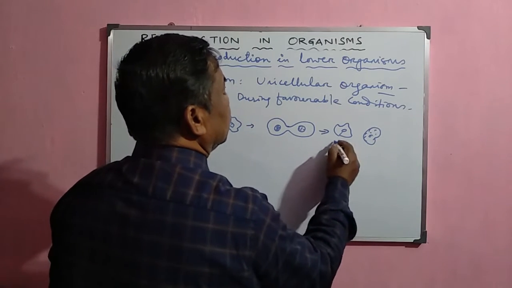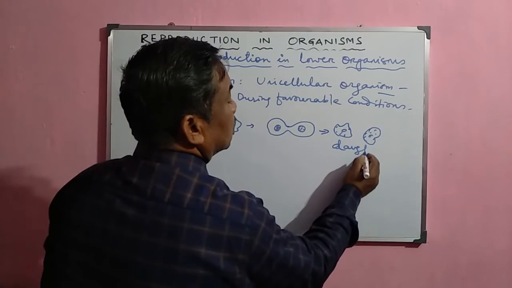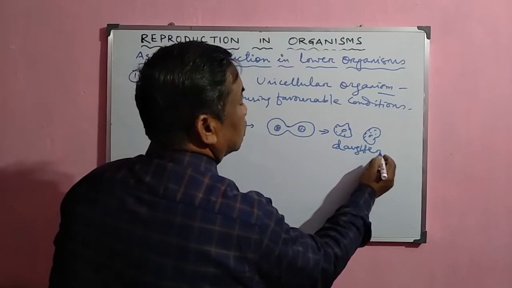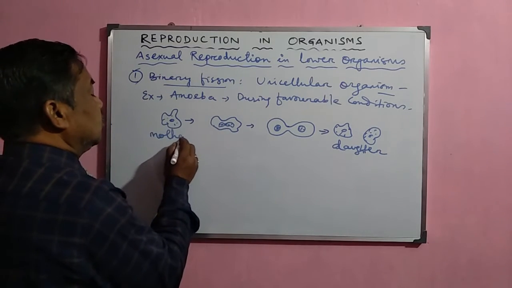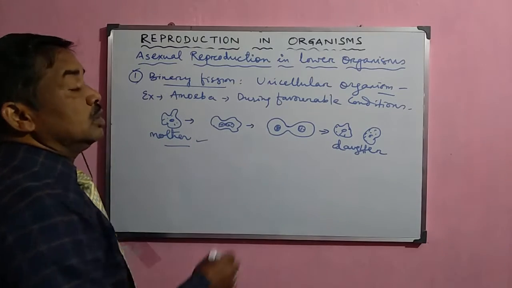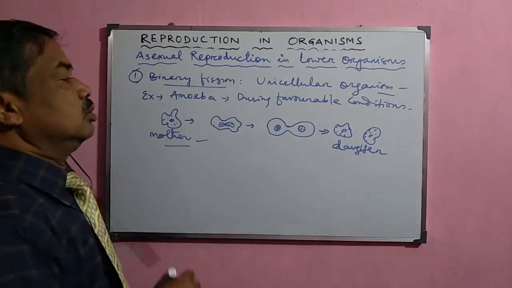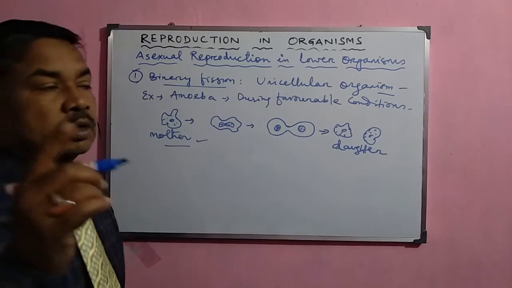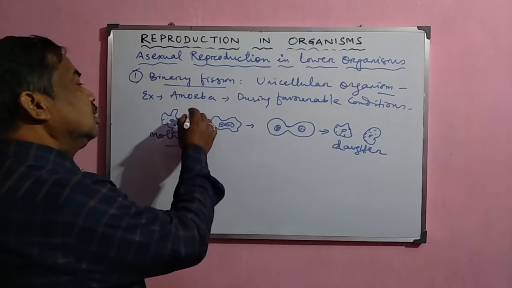So this process of formation of 2 daughter amoeba from one mother amoeba is called binary fission. This process occurs also in paramecium and so many other organisms.